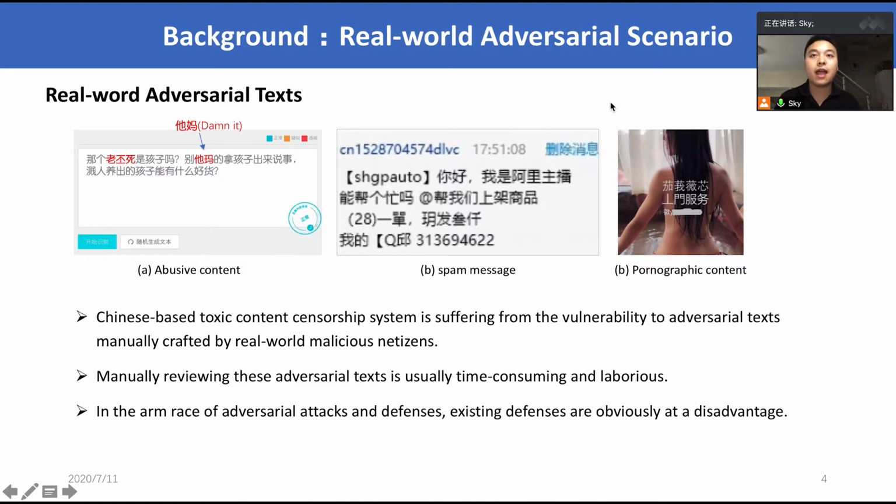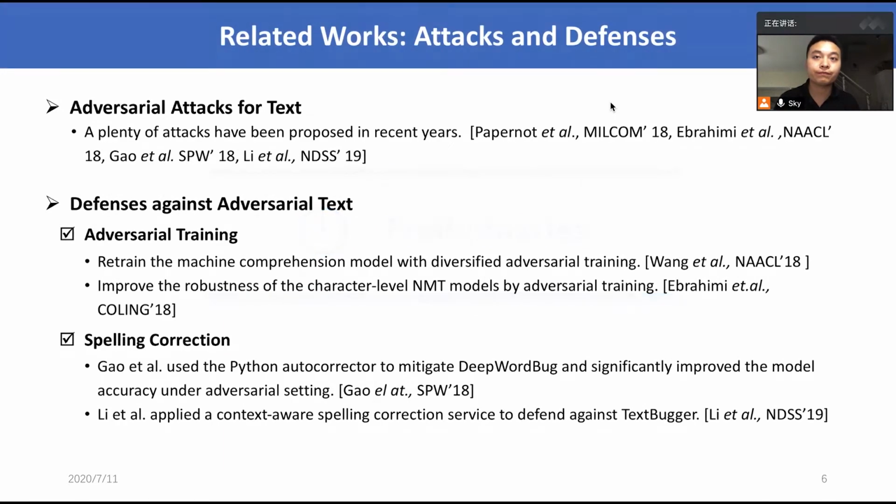However, there are still no effective defense methods that can be applied to handle this obfuscated toxic content, while manually reviewing these texts is usually time-consuming and laborious. In the past few years, plenty of attacks have been proposed for generating adversarial texts. However, only two kinds of defense have been explored to enhance the robustness of English NLP models, and the effort of improving the robustness of Chinese-based NLP models is still fairly limited.